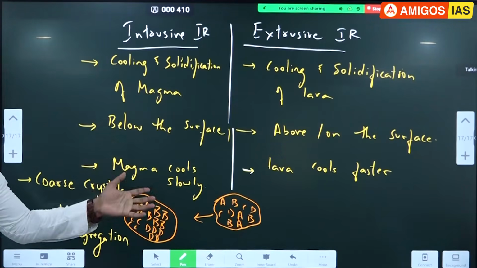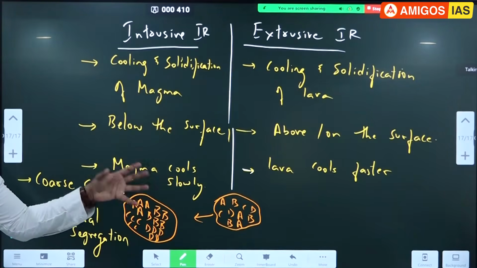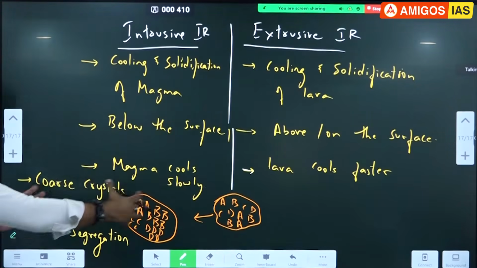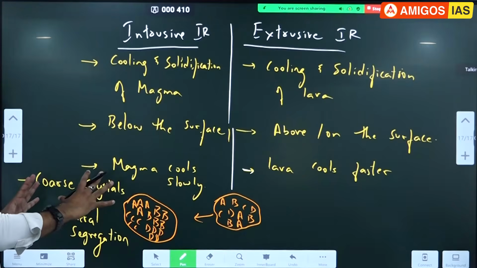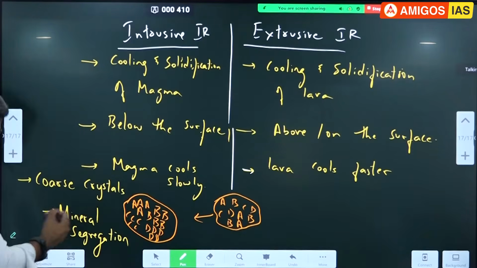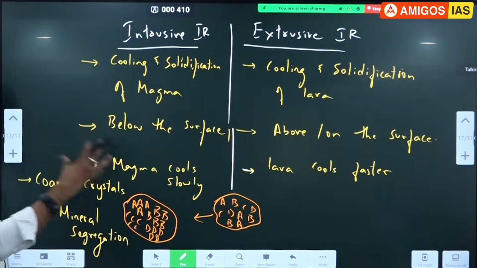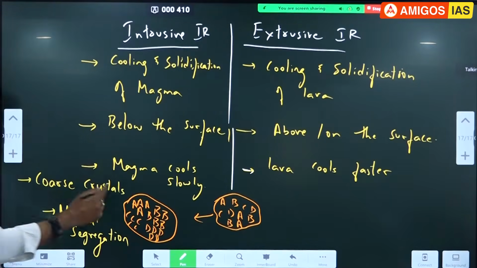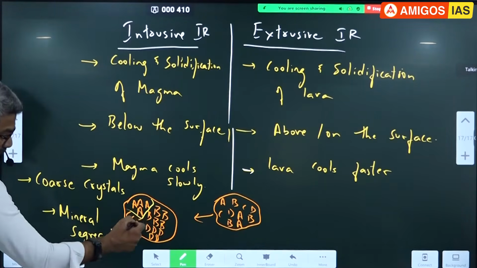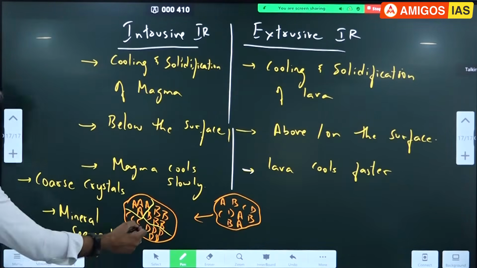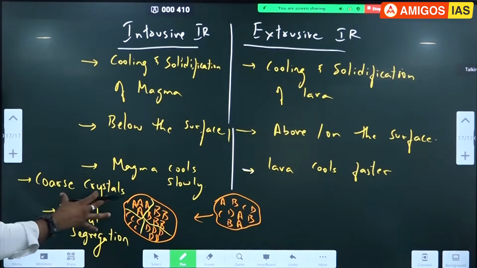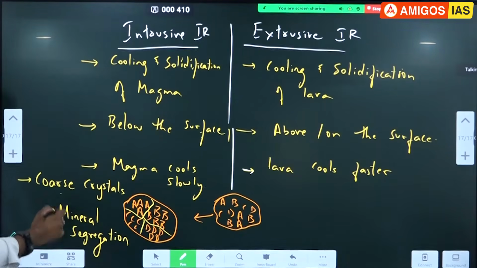Correct. Even if they come late, they'll come back and sit in the same place. Segregation ho jayega aur place fix ho jayega. So as a result, that is how the minerals form large crystals here. Like this. Crystal growth takes place. Mineral segregation, crystals form.